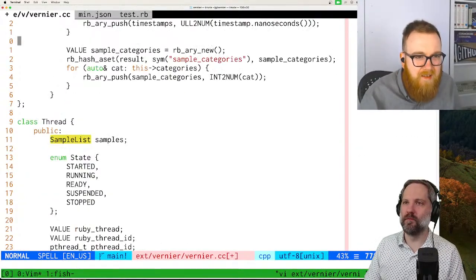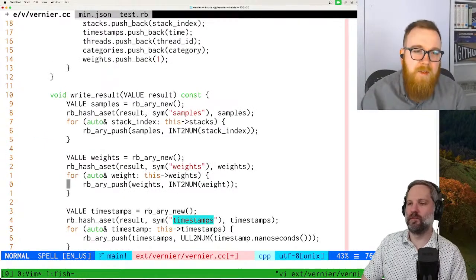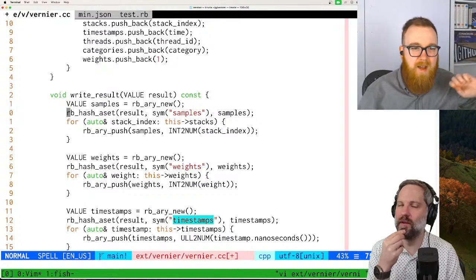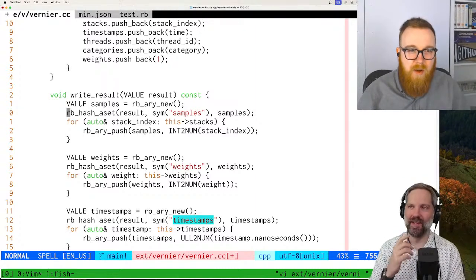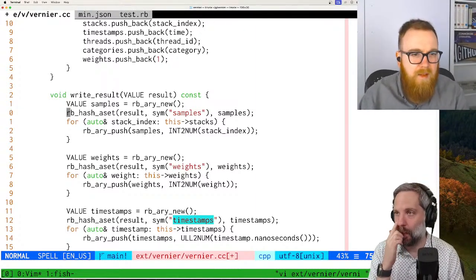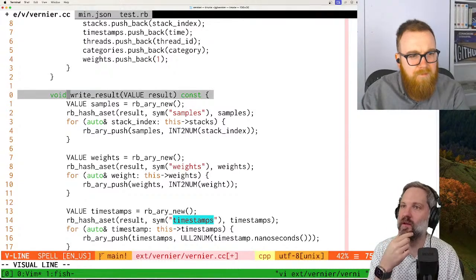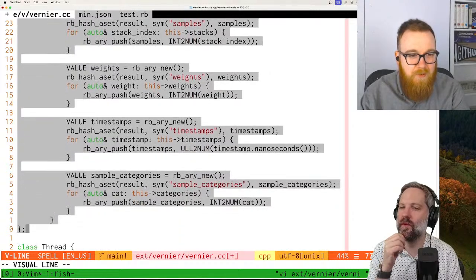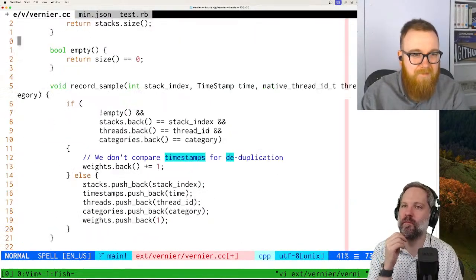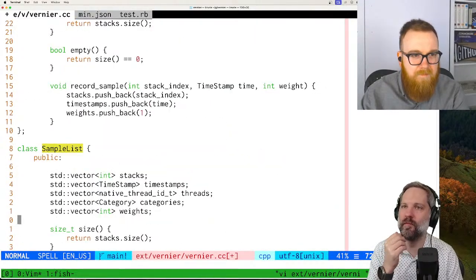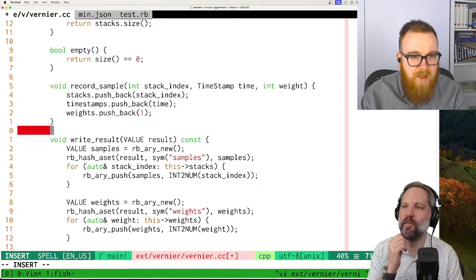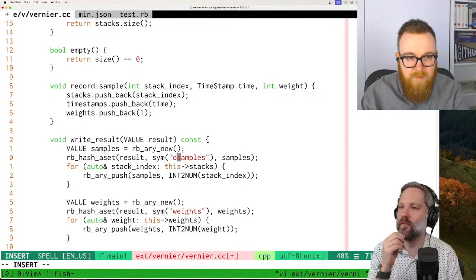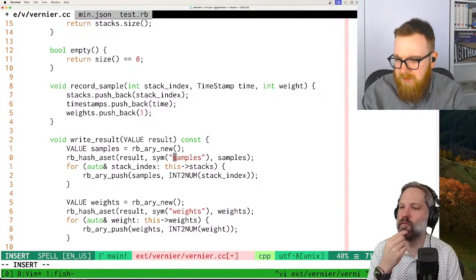This looks okay to me. And then for the other one, maybe we'll get to this later. I moved the output writing into this write result. Okay. So maybe let's copy this because it also is going to be the same. But instead of samples, call it object allocation samples.